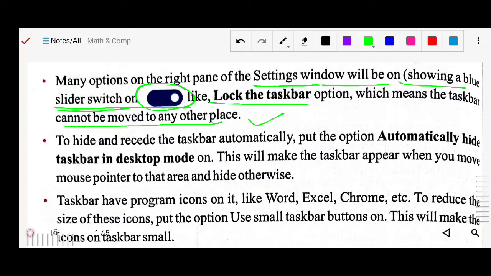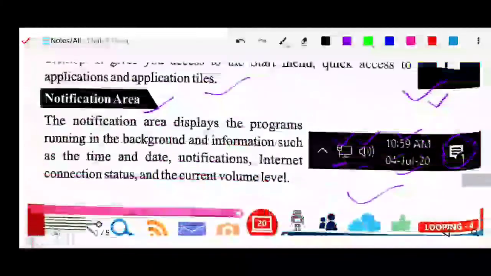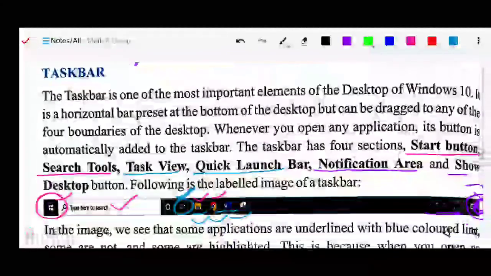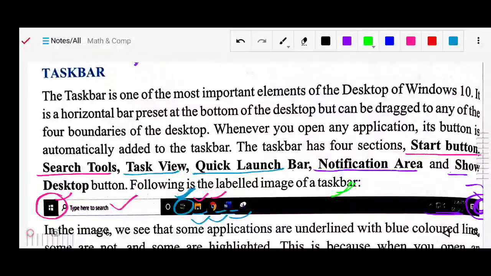Next, hide and reset the taskbar automatically. Put the option automatically hide taskbar in desktop mode on. This will make the taskbar appear when you move the mouse pointer to the hidden area. For example, when you are using an application, the taskbar is visible in this window. Once you bring your mouse cursor here, the taskbar will be visible. Once you move your cursor to any other place, it will be hidden.